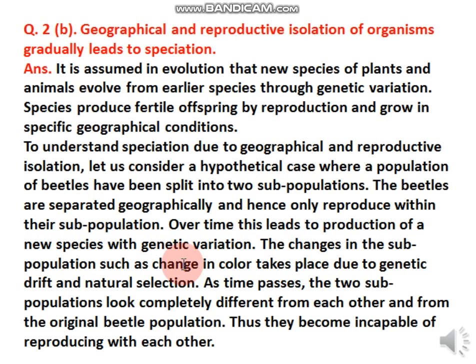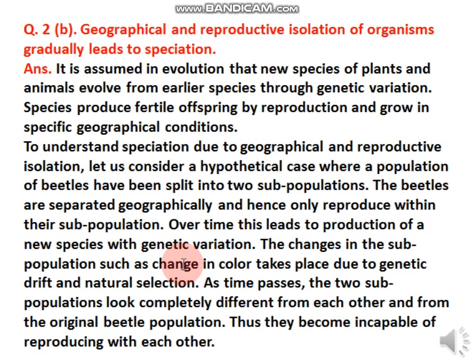Okay. Question number 2b is geographical and reproductive isolation of organisms gradually leads to speciation. So it is assumed in evolution that new species of plants and animals evolved from earlier species through genetic variation. Species produce fertile offspring by reproduction and grow in specific geographical conditions. To understand speciation due to geographical and reproductive isolation, let us consider a hypothetical case where a population of beetles have been split into two subpopulations. The beetles are separated geographically and hence only reproduce within the subpopulation.